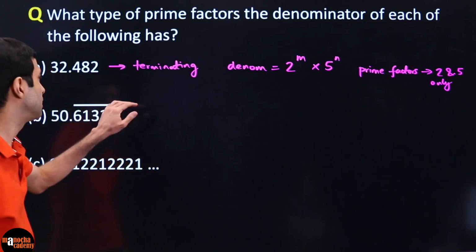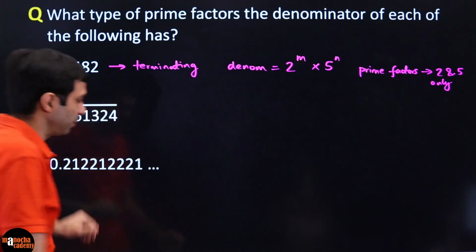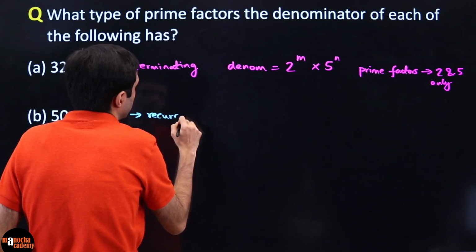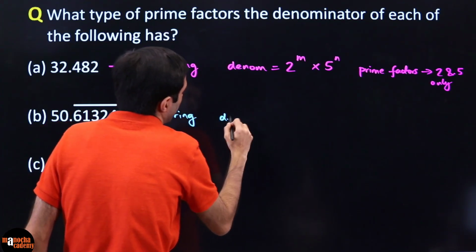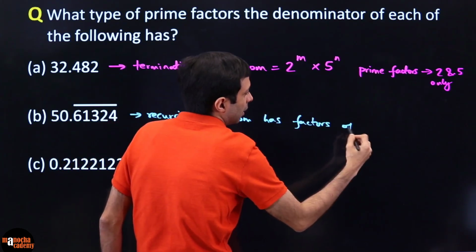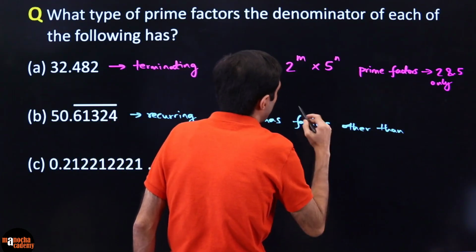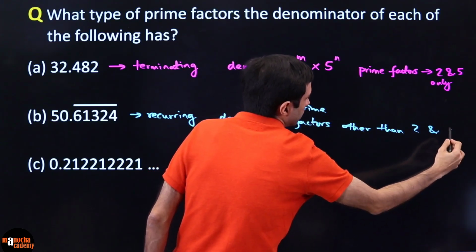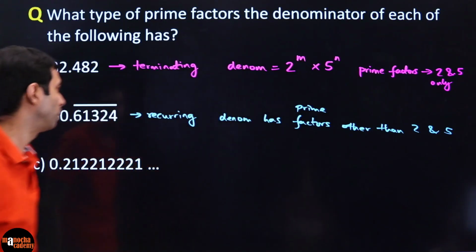Now, what about this one? 6.1324, but you can see there is a bar here. That means this is clearly recurring, repeating. So therefore, the denominator has prime factors other than 2 and 5. Here, it has to have some more factors.